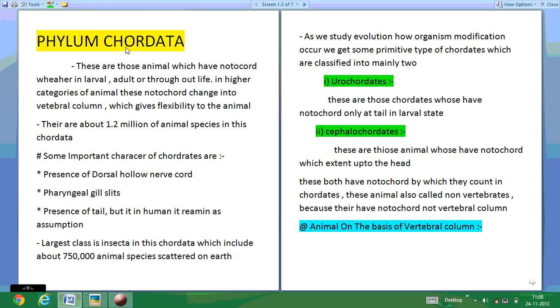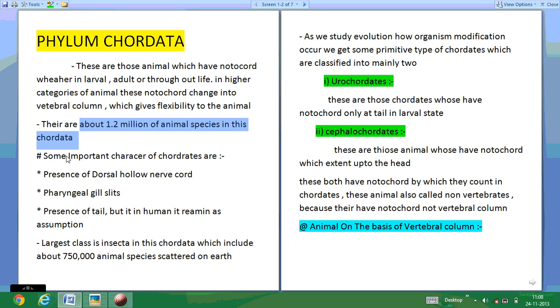Now today we have talked about the chordates. These are those animals which have a notochord, whether in larva, adult, or throughout life. They are a high category of animals. There are about 1.2 million animal species on earth.